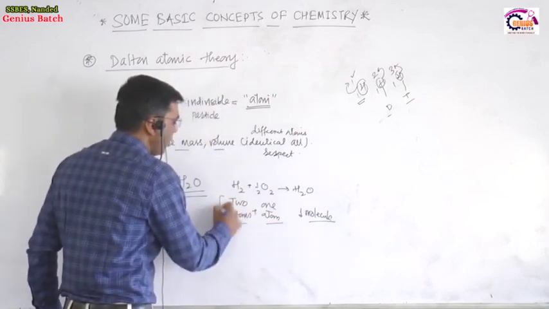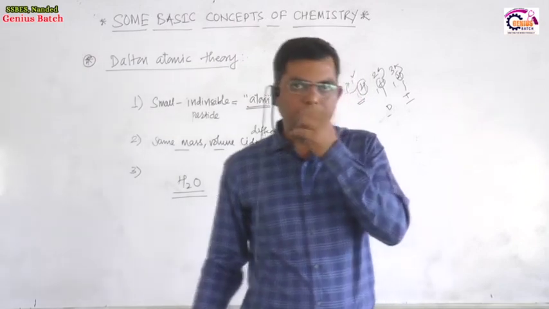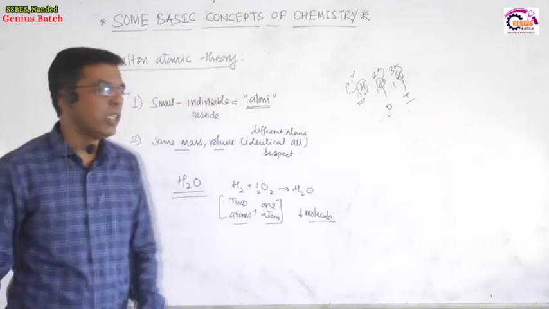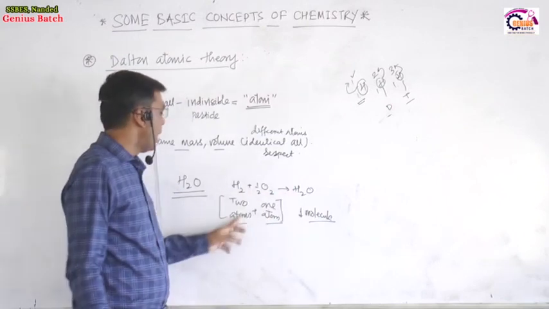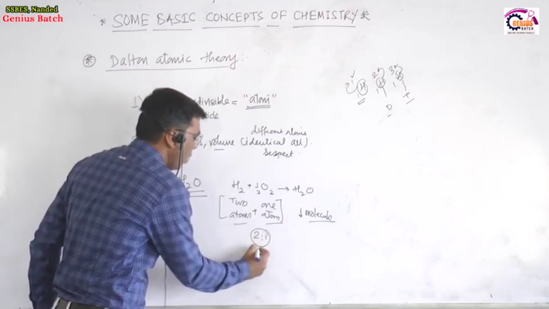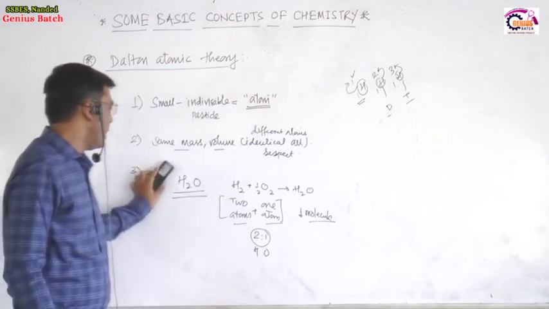When different atoms combine in a definite proportion, a molecule is formed. So a molecule is a combination of atoms where the atoms are combined in a definite proportion, 2:1, 2 hydrogen, 1 oxygen. Formation of one water molecule takes place.